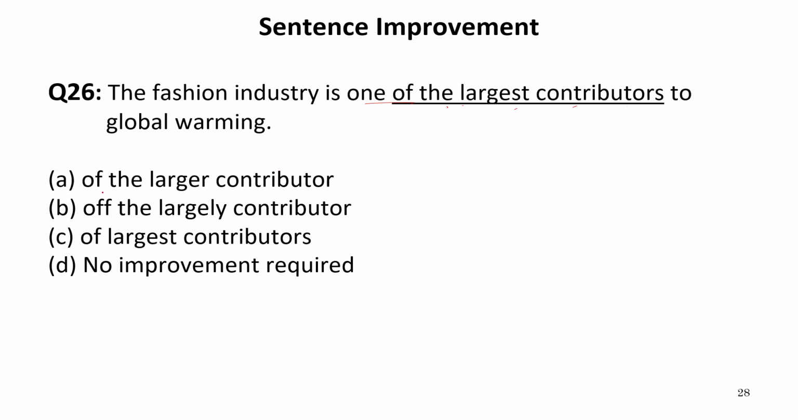In the options it is given of the larger contributor. This is incorrect. Of is incorrect over here. Of largest, again incorrect. The sentence which is given to us is absolutely correct according to grammar. So our answer is D, which is the absolutely correct answer.